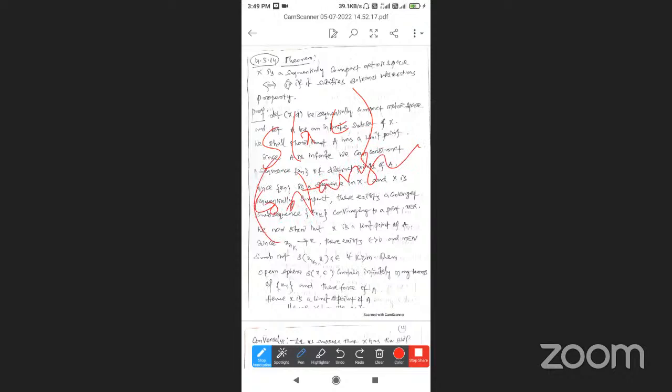In your textbook it may also be written as S_epsilon(x); it is the same thing, called an open sphere. It contains infinitely many terms of the sequence x_n, and therefore of A. So x is a limit point of A. That is the Bolzano-Weierstrass property: every infinite subset A of X has a limit point.